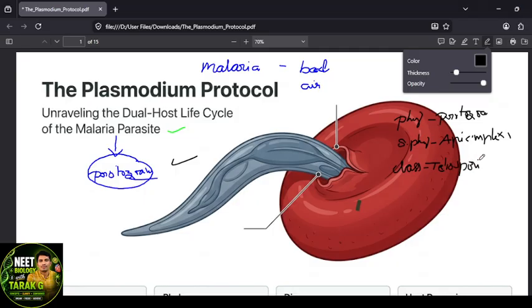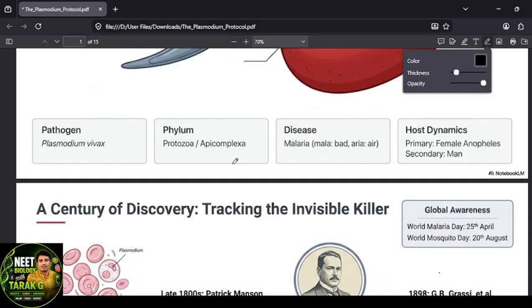Telosporia, right? Genus is Plasmodium. Plasmodium is the genus, and it has different species. One is Plasmodium vivax, and falciparum like that. We are going to discuss all of this in this video, right?